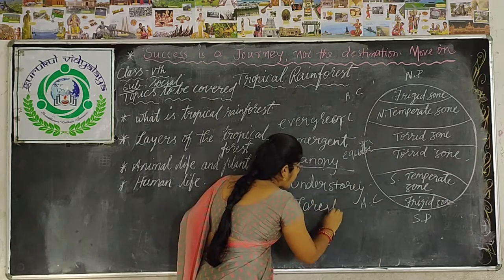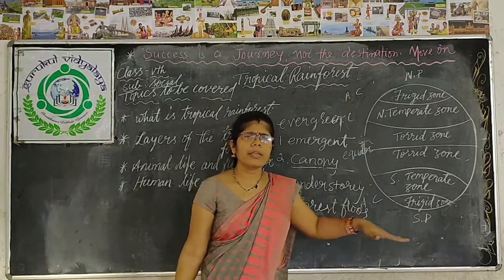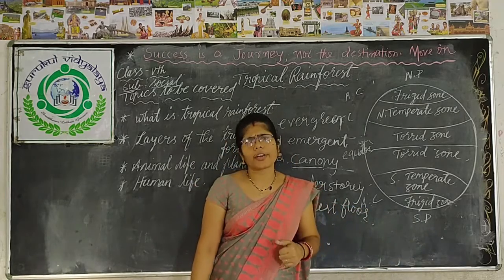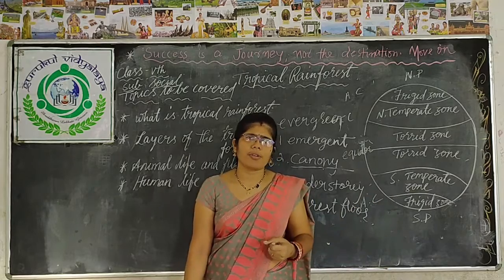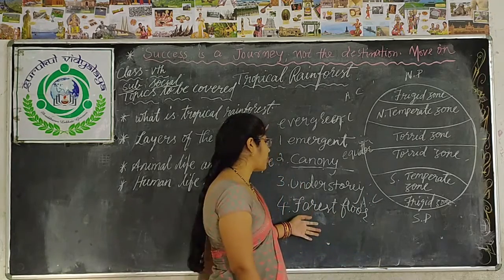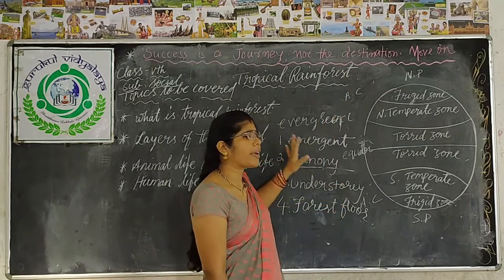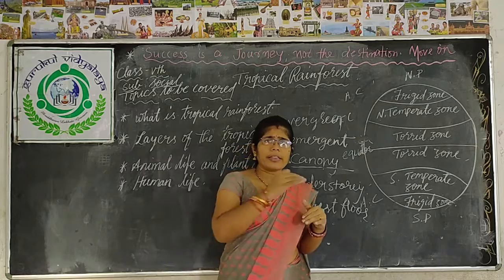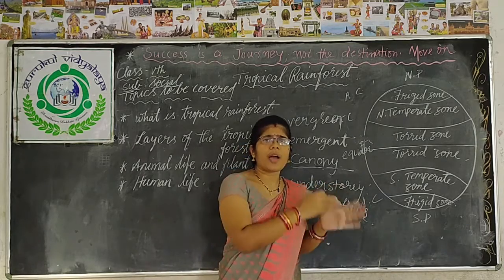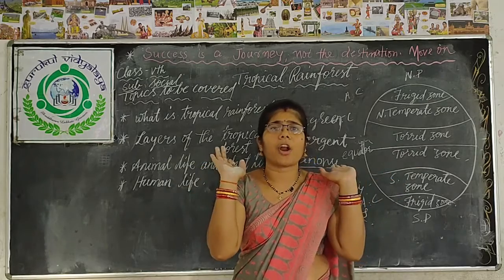On the forest floor, the bushes found under the forest come under the forest floor. So these are the 4 layers of the tropical rainforest. Based on these layers, we find different types of trees in the tropical rainforest.